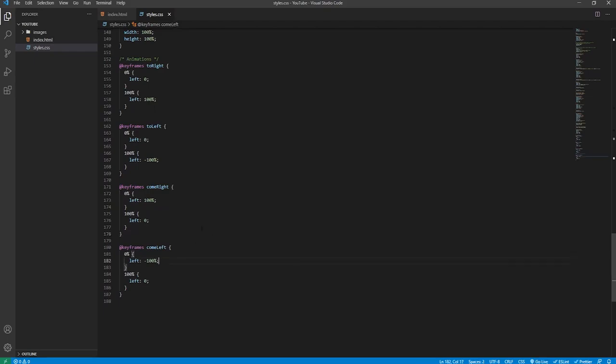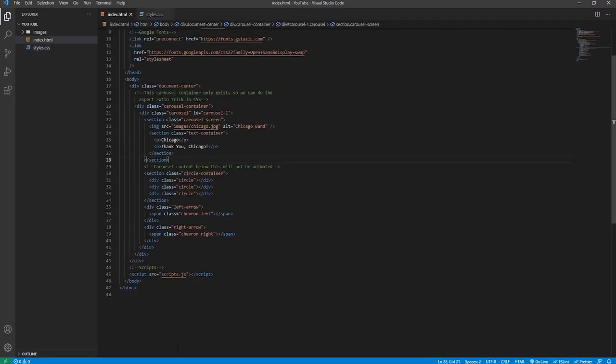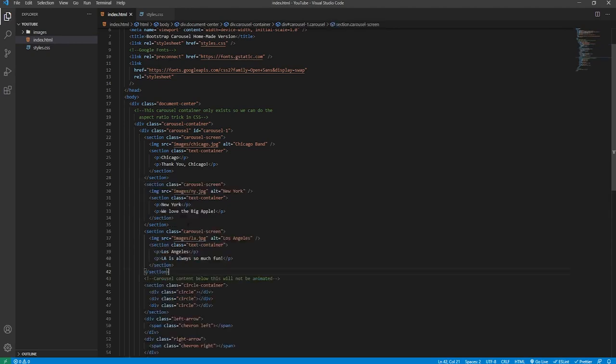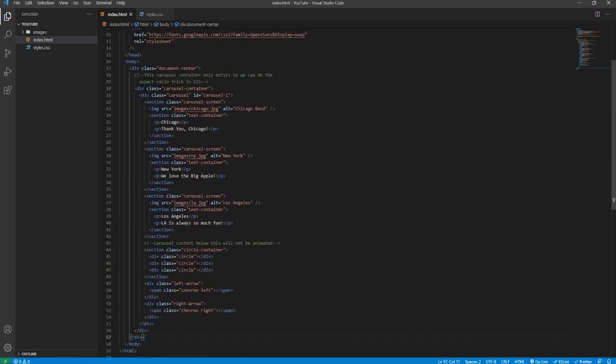The last thing that we need to do before we move on to JavaScript would be to add 2 more carousel screens. So obviously we got 3 circles in total and we need the number of carousel screens to match the number of circles. It's very important that they match because otherwise there would be a discrepancy. So I've already got the code copied from when I did it previously, but as you can see there's no worries because all the carousel screens follow the same layout, which is section, the image, obviously they share different images, and then the text container, and obviously they have different headers and paragraphs. Once we've done this, we can get on to creating the styling.